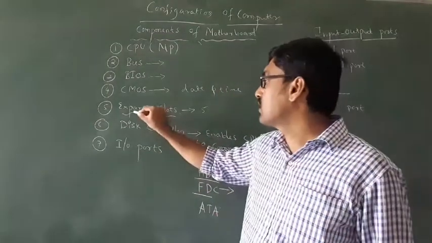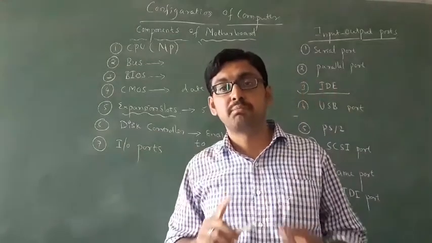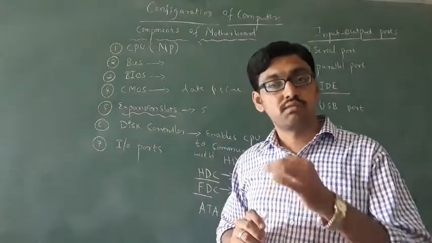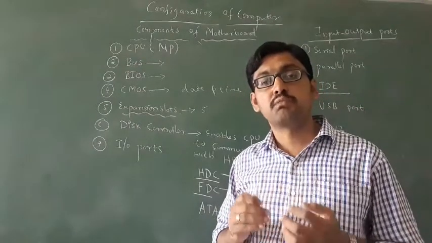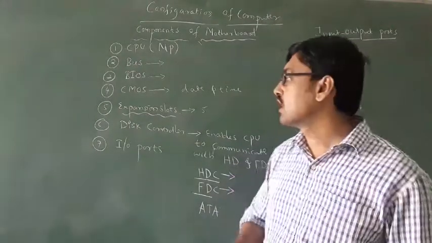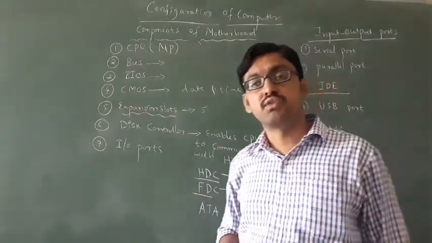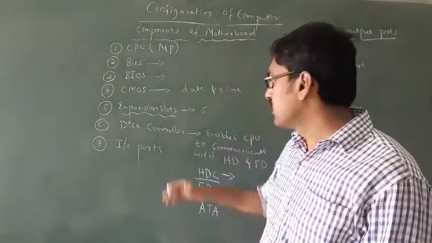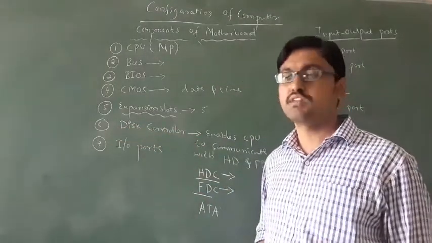There are 5 types of expansion slots: ISA, PCI, then the AGP slot, then the RAM slot, then the processor slots. Last class we discussed these 5 components already in the last video. Now the 6th component is the disk controller. What is a disk controller?